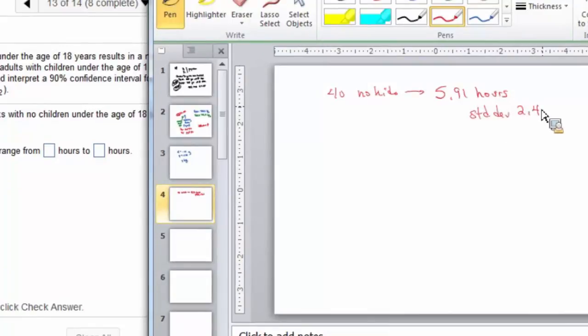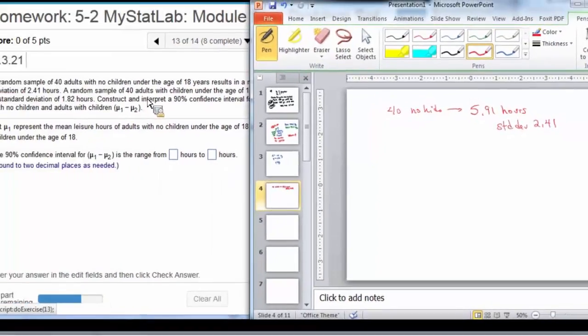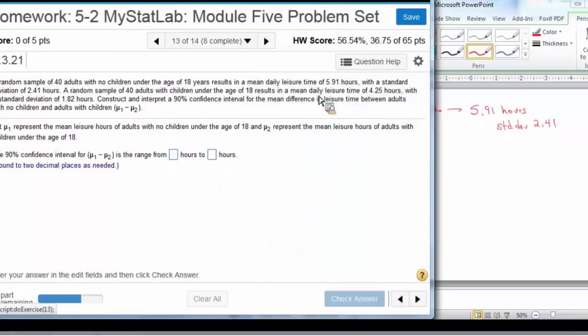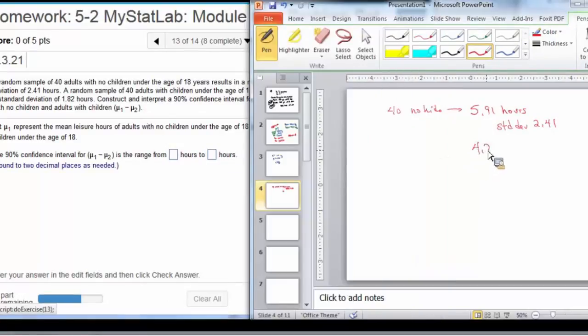Okay, so we're getting the results of some kind of sample. 40 adults with kids have a mean leisure time of 4.25 hours, and a standard deviation of 1.82.